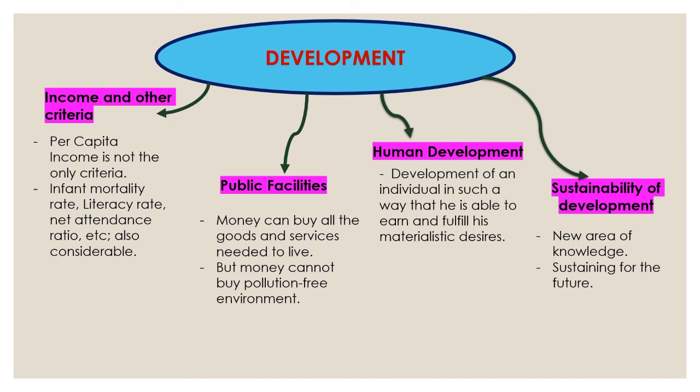We need to develop in such a way that the future is not affected. That is called sustainable development. So when we develop or maintain our development for a period of time with care for the future, that is called sustainable development.